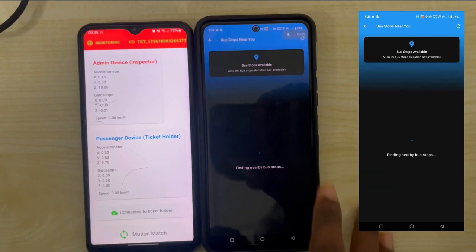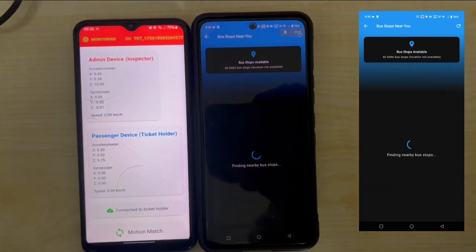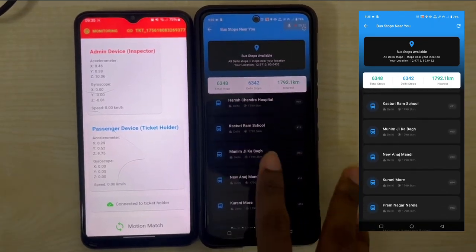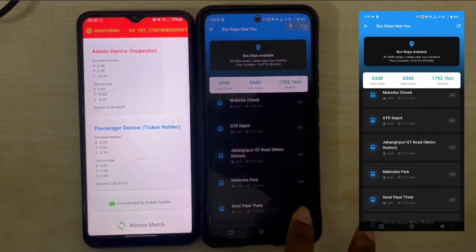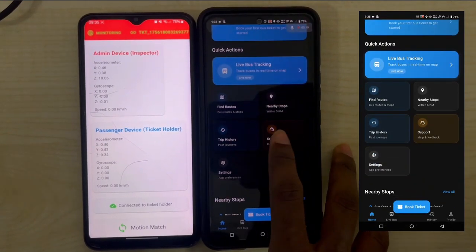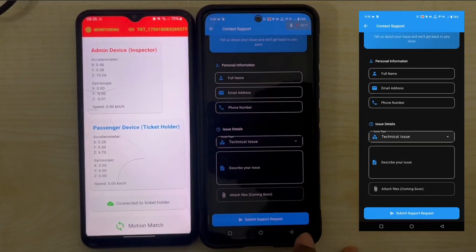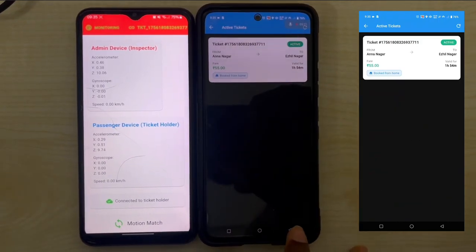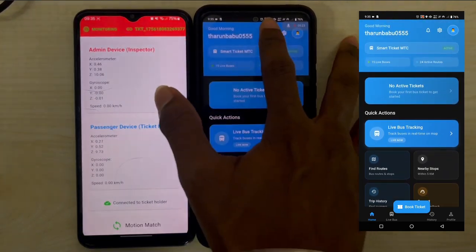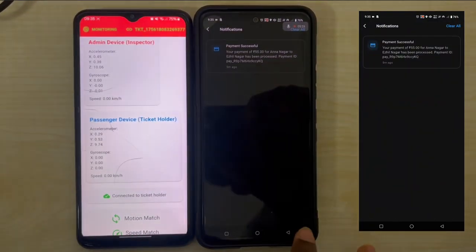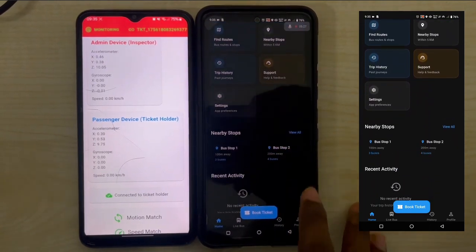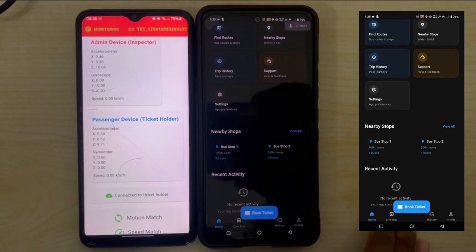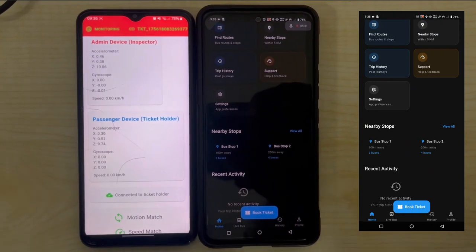We have other features in our app like available bus stops, contact support, active ticket and notification features. While metro systems achieve transparency through expensive gates and infrastructure, our approach brings similar accountability to buses at a fraction of the cost using AI and cloud-based solutions. FareGuard is more than just an app. It is a vision for the future of public transport in India. With this system, we take one more step towards a truly digital India.